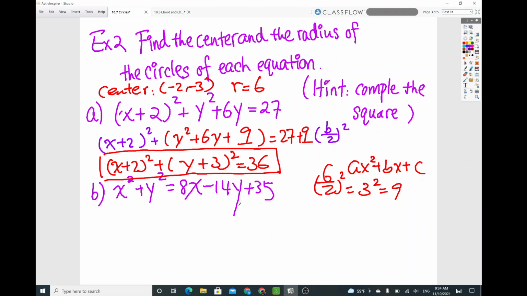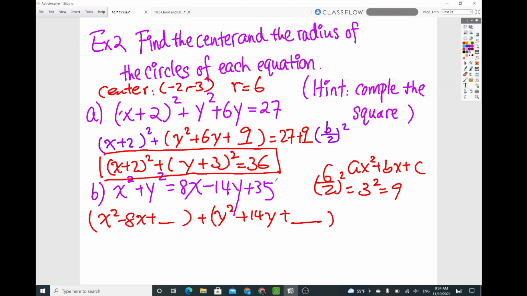And then for the other one, we want to do the same thing. So x squared, bring that ax to the left hand side, regroup them, plus blank. And then for the y squared group, y squared, negative 14y, take that from the right hand side back to the left hand side, so plus 14y, and then plus blank.